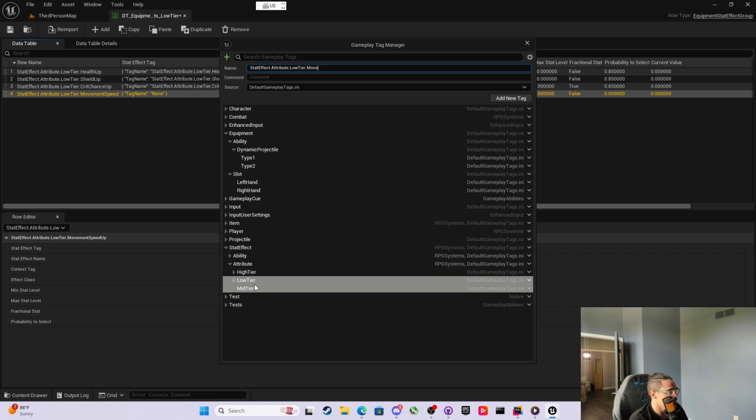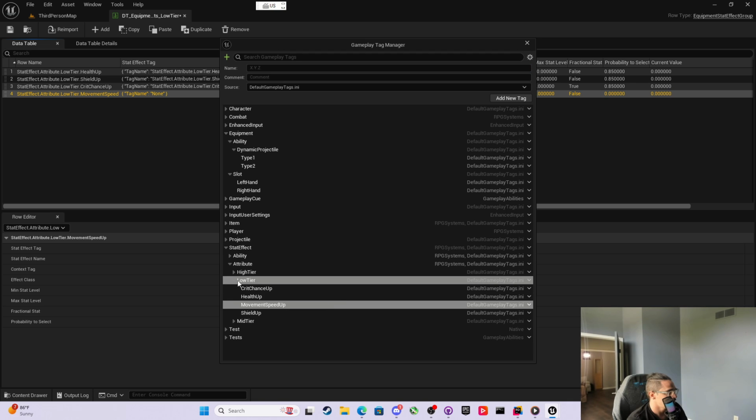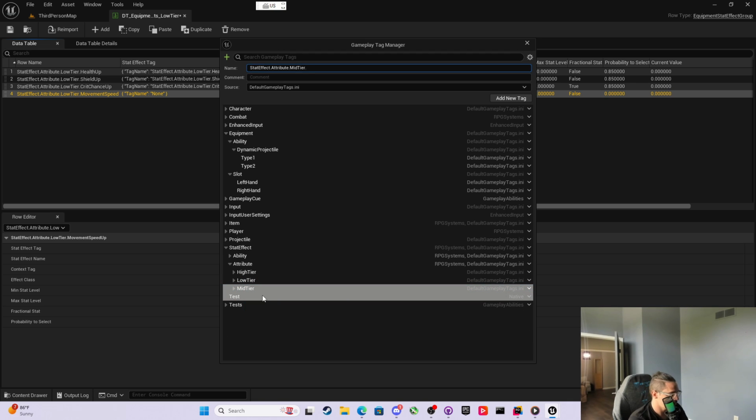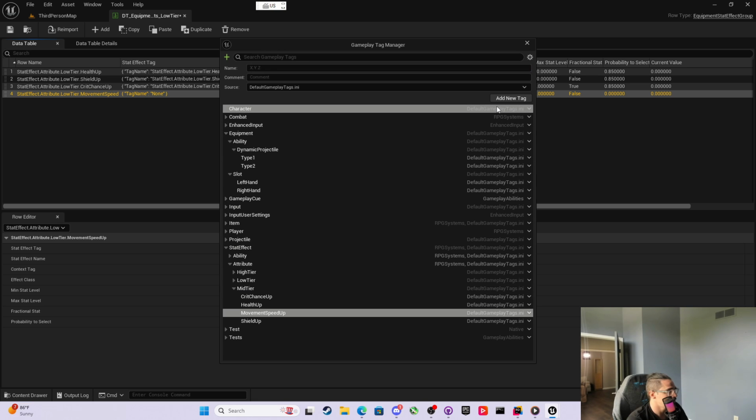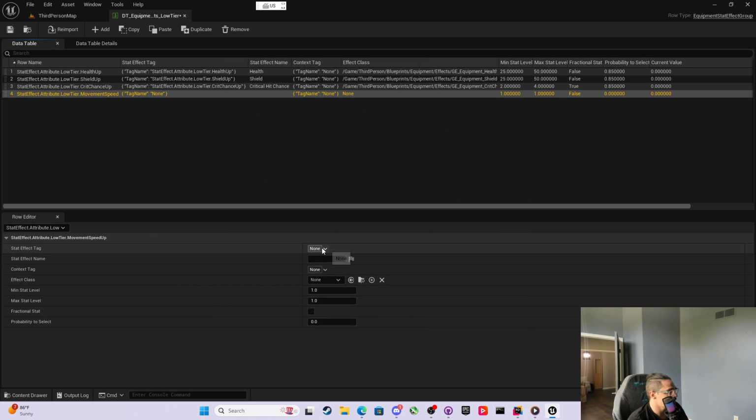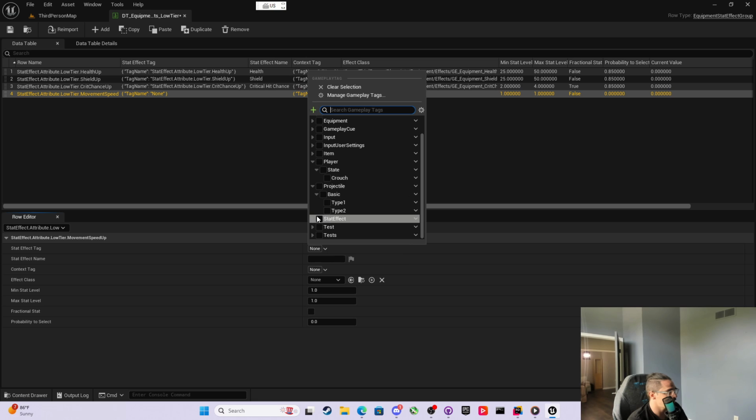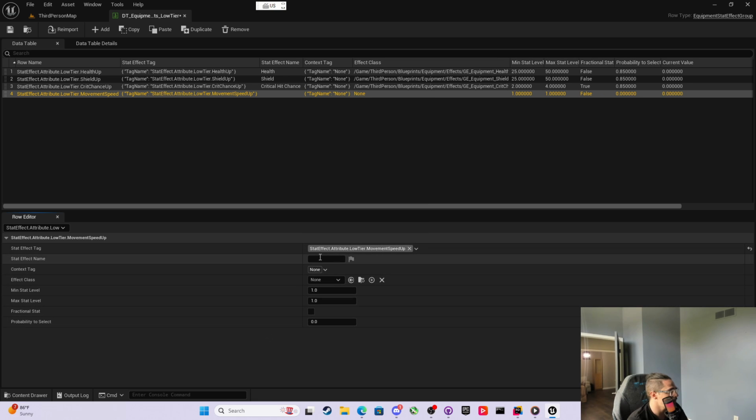So we could do this movement speed up, and mid tier movement speed up. So I'll add that for all of them. And then, so now this is low tier, so stat effect attributes, low tier movement speed up. And we could just do plus movement speed.